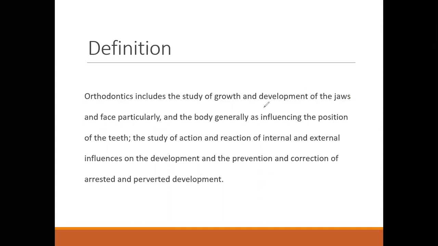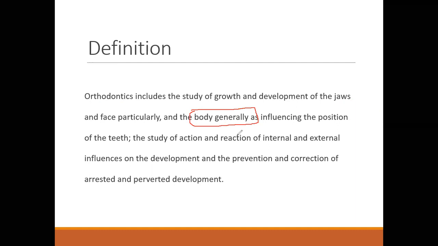Due to that compromised aesthetic, the patient is unable to eat properly, unable to close the lips properly, has no confidence to go out, and is introvert. So all these things are affecting the body generally. The patient is shy and reserved.